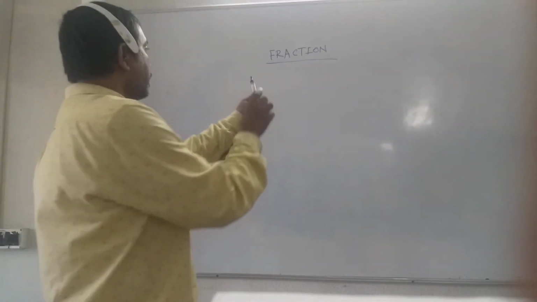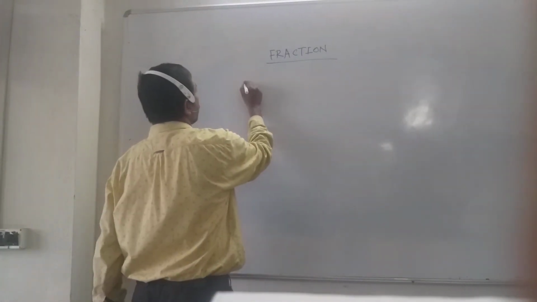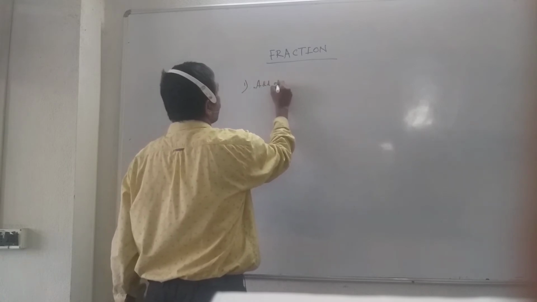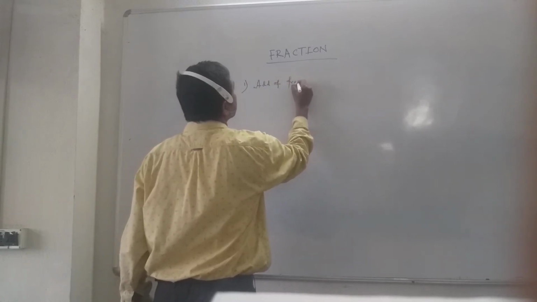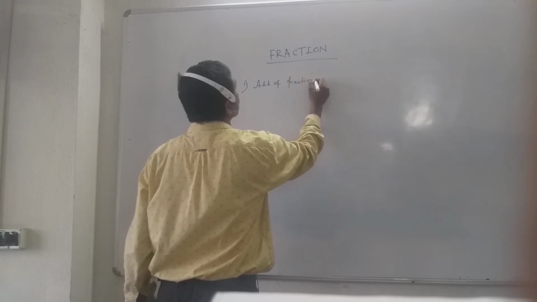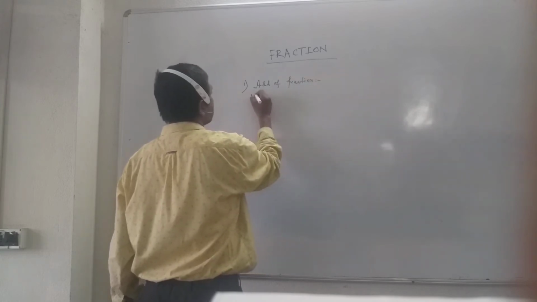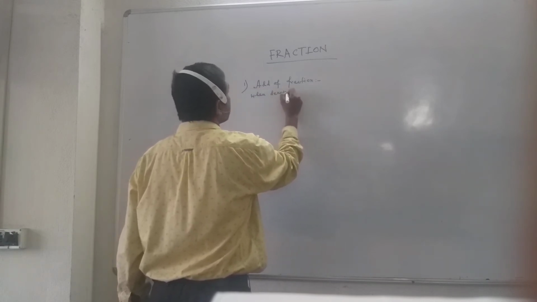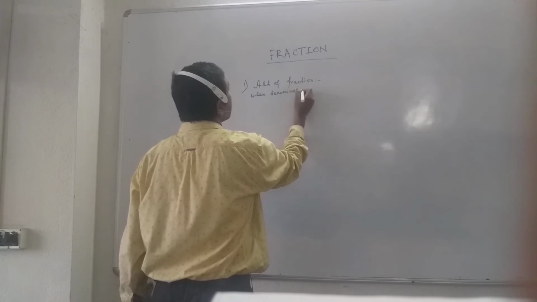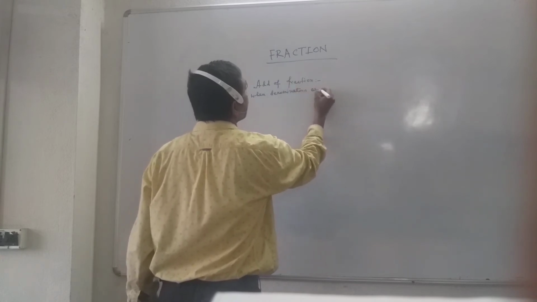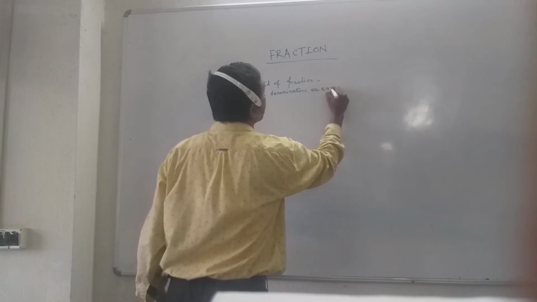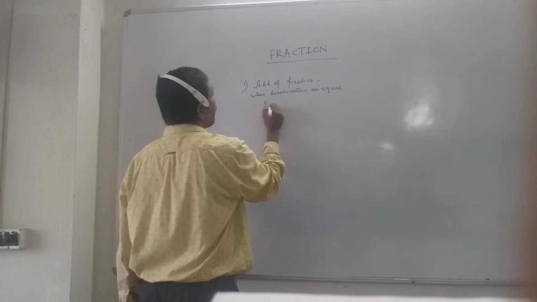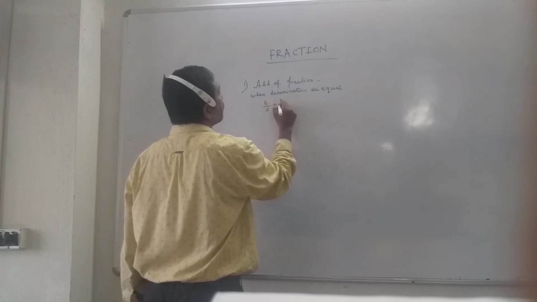Next one, today I will discuss addition of fractions. How do you add? Addition of fractions. When denominators are equal, you can add in such a way. Suppose 6 by 5 plus 4 by 5.